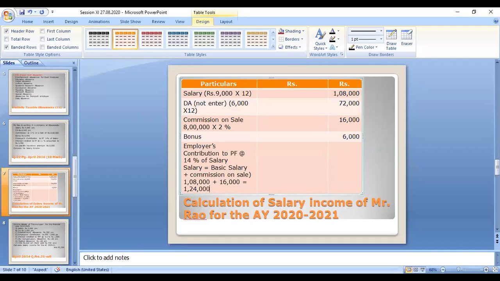With the 1,24,000, for this PF calculation only up to 12% is exempted. But if you multiply with 14% of salary, what do you get? 1,24,000 into 14 divided by 100, you have to multiply in the calculator.